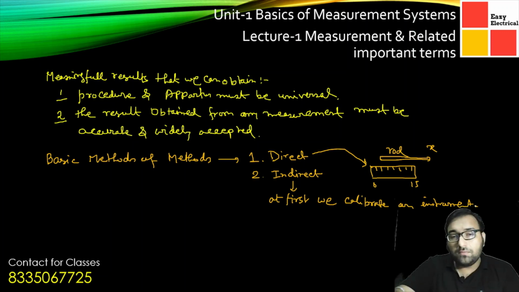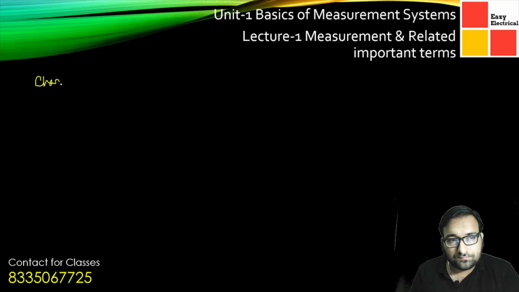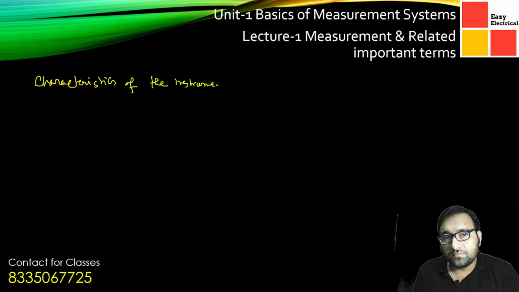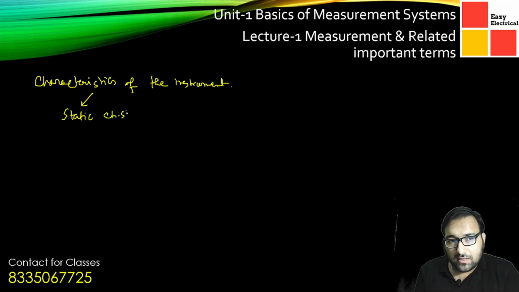Now, coming to the next point, the characteristics of the instrument. We basically characterize the instrument into two types. One is called static characteristics, and another is called dynamic characteristics.